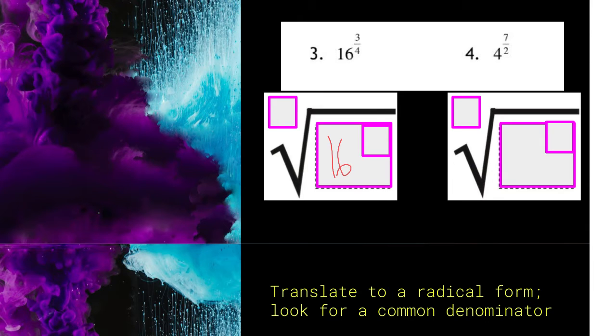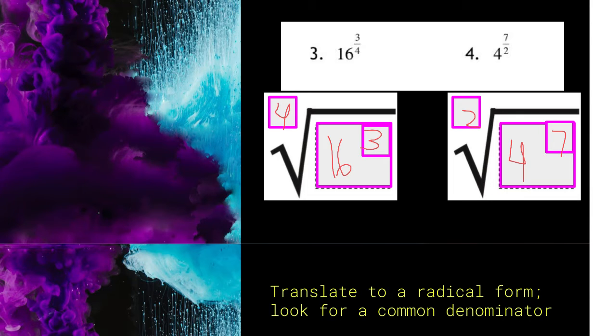Our index is going to be what? It's going to be 4, because remember, our index is our denominator and our numerator is 3. Same thing here. Our radicand is 4, our index is 2, and our exponent is 7.